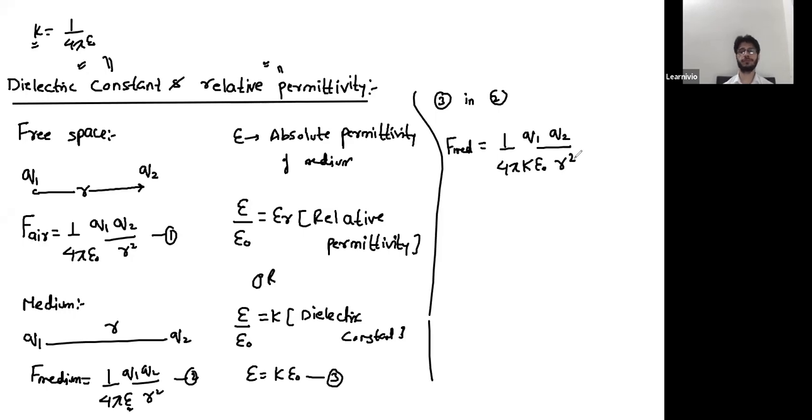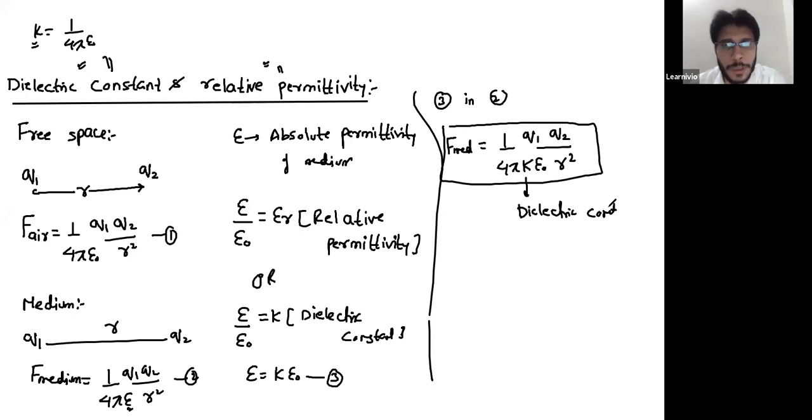That is the force in medium, and this K is the dielectric constant. So if you want to calculate the force between two charges in any particular medium, then just multiply the denominator with the dielectric constant of that particular medium.